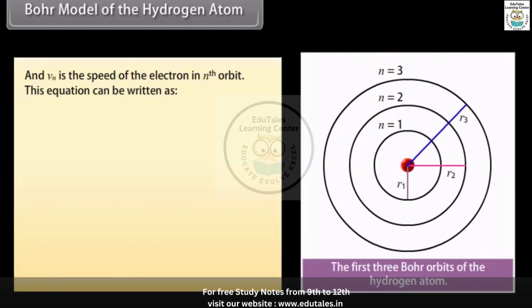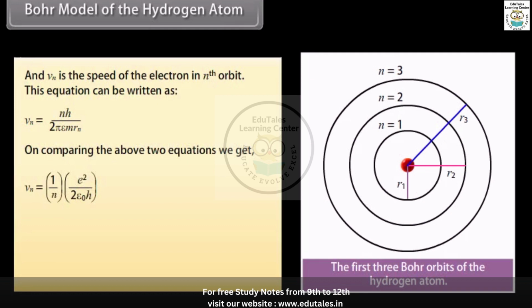This equation can be written as vn equals nh upon 2 pi m rn. On comparing the above two equations, we get the expressions of velocity and radius of the nth orbit. vn equals 1 upon n multiplied by e squared upon 2 epsilon naught h, and rn equals n squared multiplied by h squared epsilon naught upon pi m e squared, which equals n squared a naught, where a naught is equal to 0.529 angstrom.